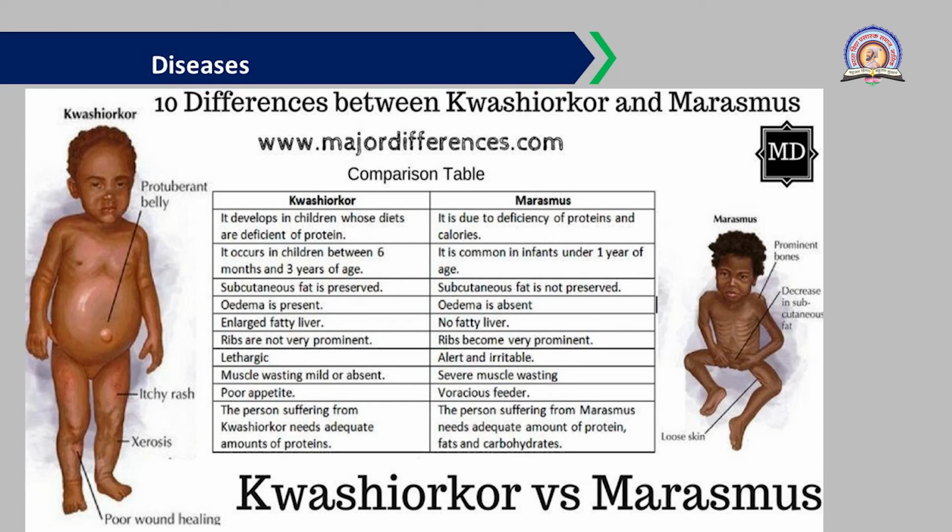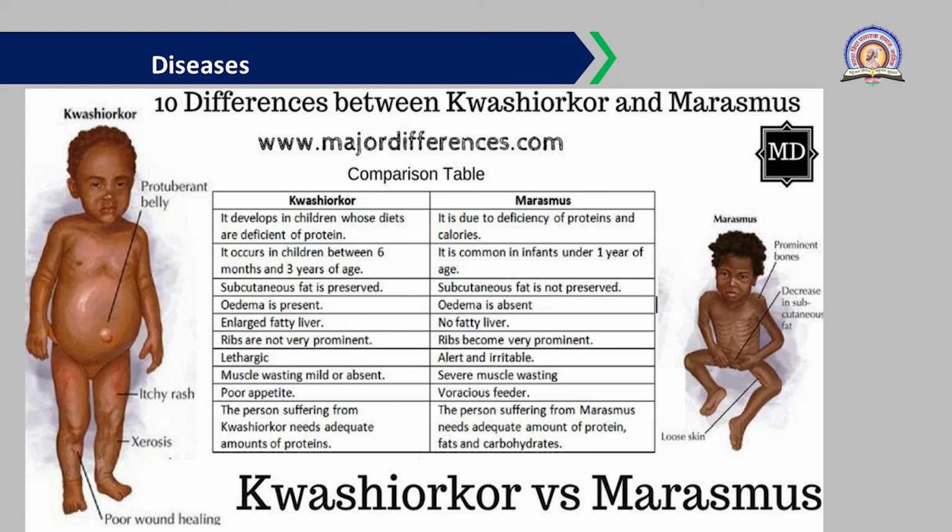Then the kwashiorkor baby feels lethargic and tired, and the marasmus baby is alert and always irritable. Okay. In the kwashiorkor baby, mild muscle wasting is there, or it may be completely absent also. In marasmus, severe muscle wasting is there, or thinning of muscle is there.